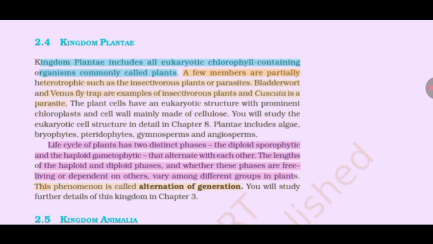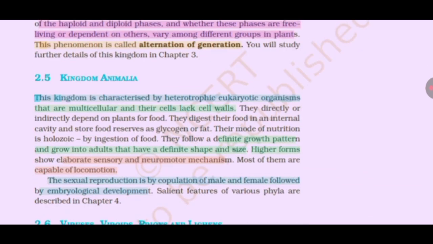Life cycle of plants have two distinct phases, the diploid sporophytic and the haploid gametophytic that alternate with each other. The length of the haploid and diploid phases and whether these phases are free living or dependent on others vary among different groups in plants. This phenomenon is called alternation of generation. You will study further detail of this kingdom in Chapter 3.